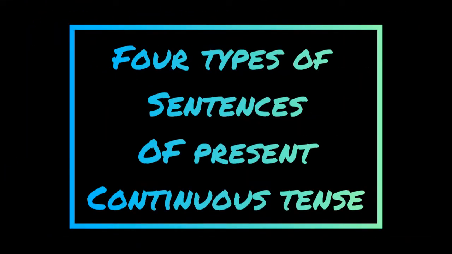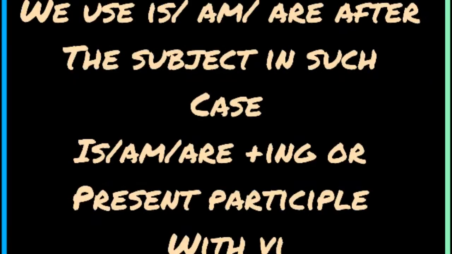As you know, there are 4 types of sentences on the basis of present indefinite tense. In this case, we also have 4 types of sentences, and we use is, am, are plus present participle, or we may say ing with the first form of the verb. Students, one question arises: how will we make sentences according to present continuous tense, are there any rules by which we make sentences?